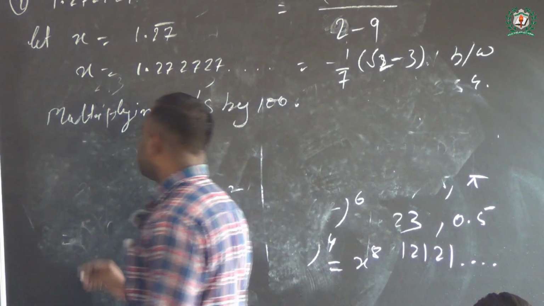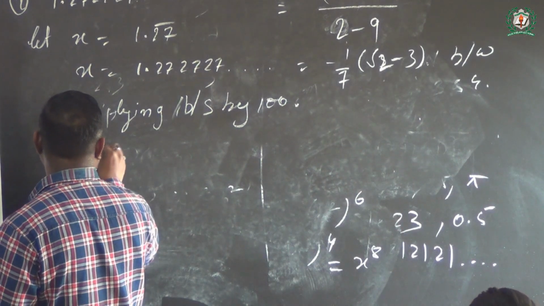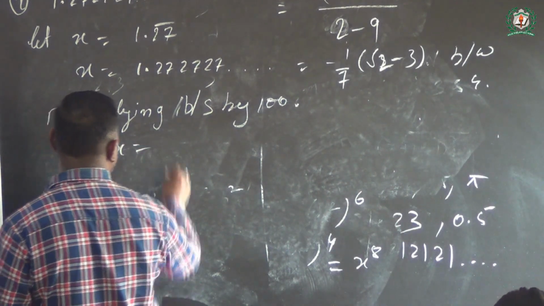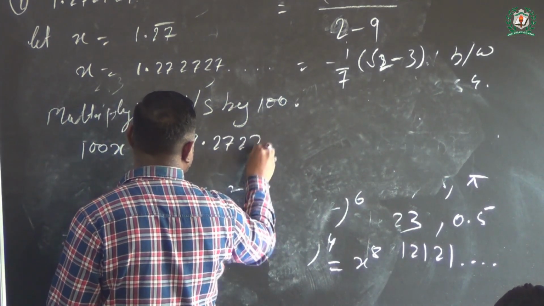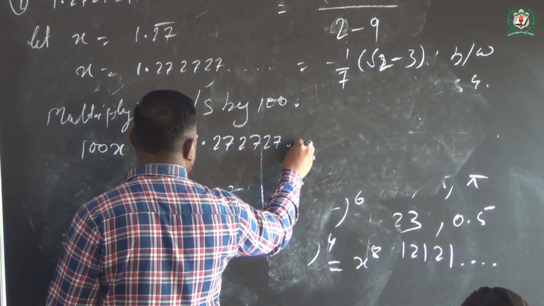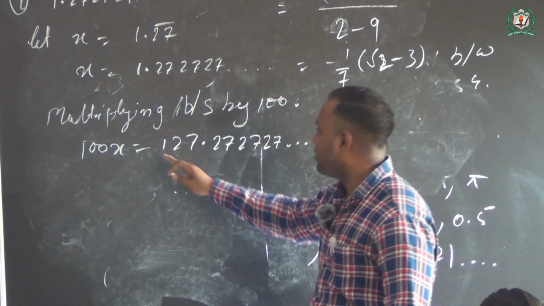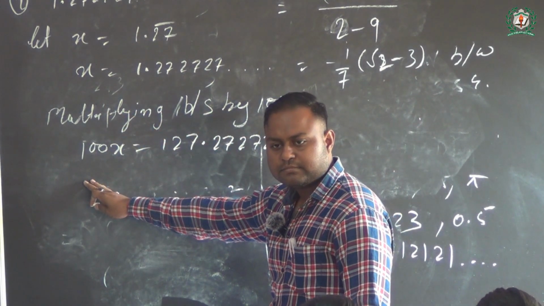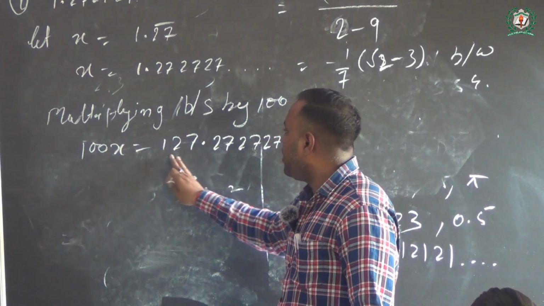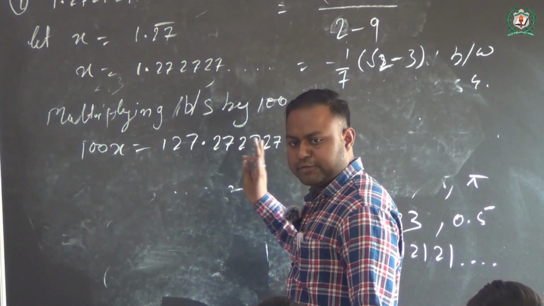Let's say 100x is equal to 127.2727 dot. Any doubt here? You see what I did? Multiplying both sides by 100, it becomes 100x, which is equivalent to 127.272727.